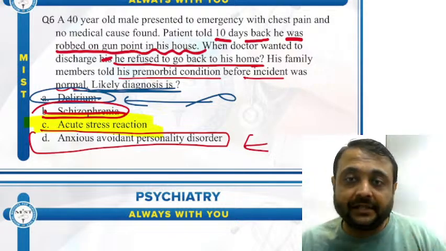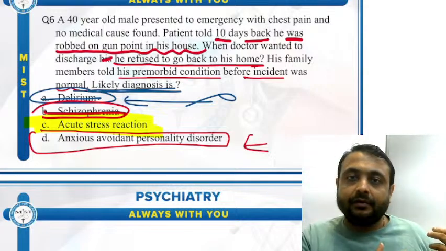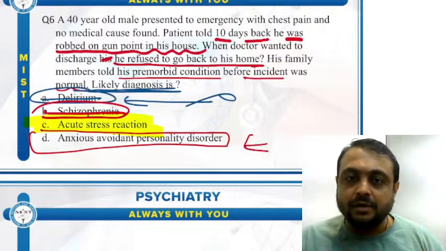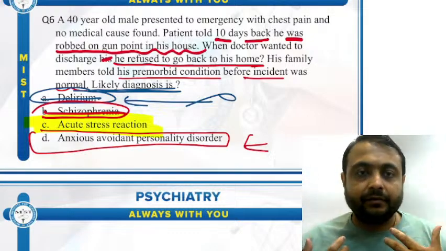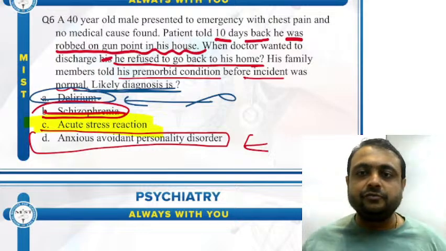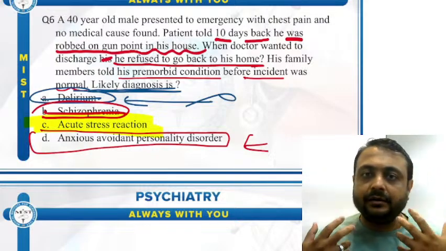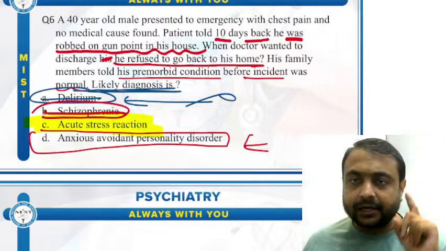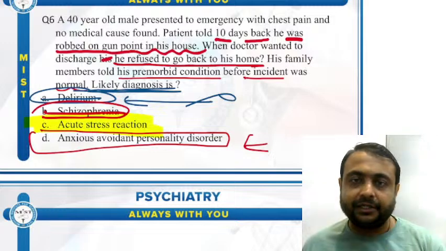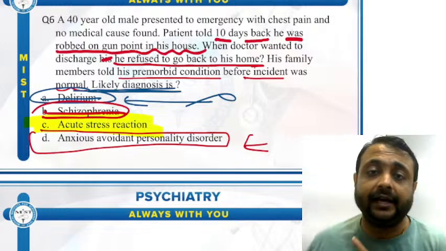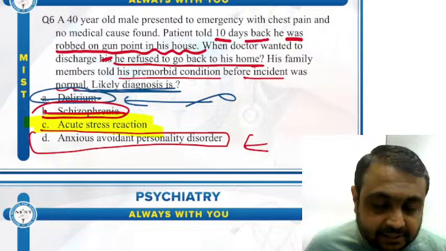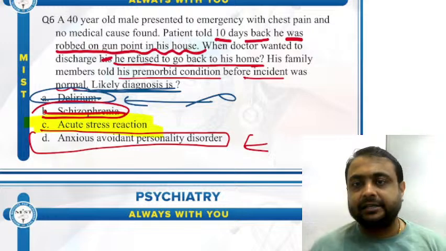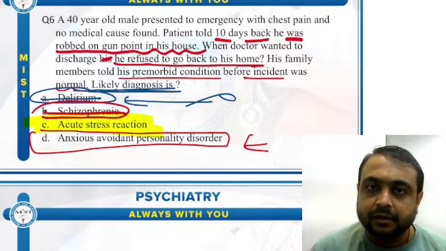If it happens again, what will he do? If the robbery happens again, what will he do? So that is why he is very fearful. So that is why he doesn't want to go back to his home. So the correct answer to this question is option C, acute stress reaction. So these are the 6 questions which I have got from students as well as other faculty members of psychiatry.